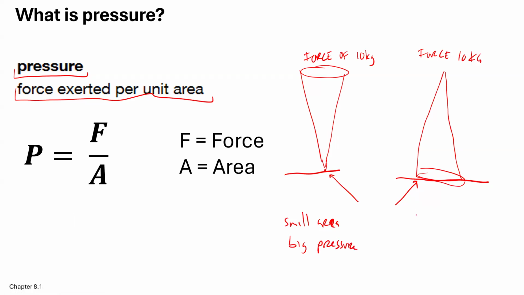And large area, smaller pressure. So it takes two things. It takes some sort of force over some area, right? That's what pressure is. So if I push my hand against the wall, that's some sort of pressure, because I'm exerting a force over some area. So a lot of different things.